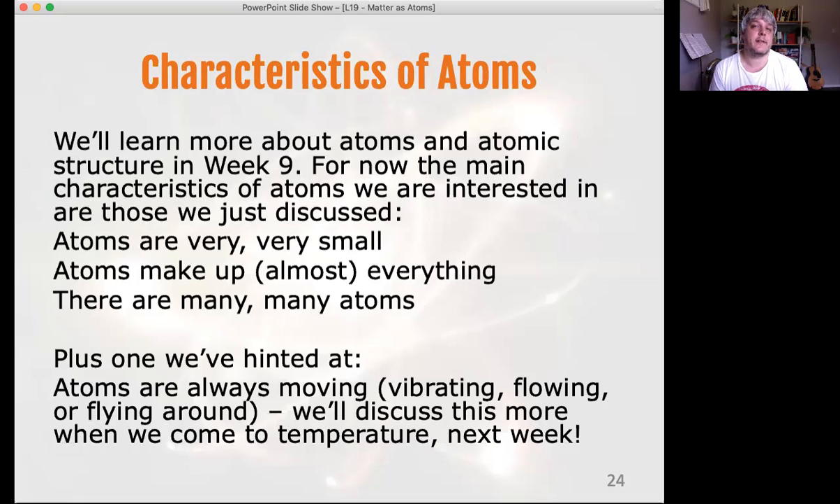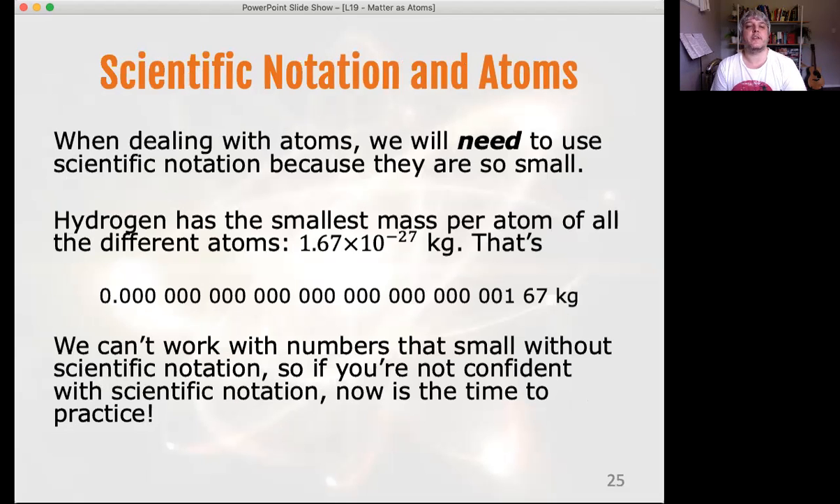For now, all we really care about is the idea that atoms are very, very small. Remember, there are 12.5 sextillion of them in your one breathful. They make up almost everything. I say almost because there are a few exceptions. That means there must be many, many atoms. There must be heaps of them if they make up everything, but they're really tiny. We've already hinted at another characteristic, and that is that atoms are always moving. They're vibrating or flowing or flying around, and we'll talk more about that when we come to temperature next section.